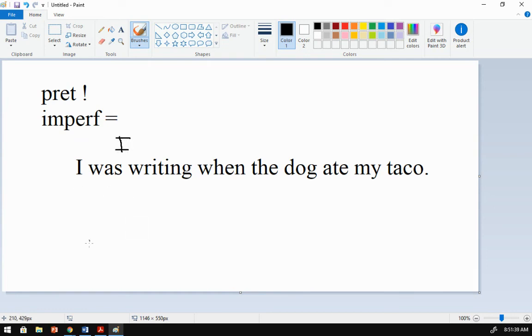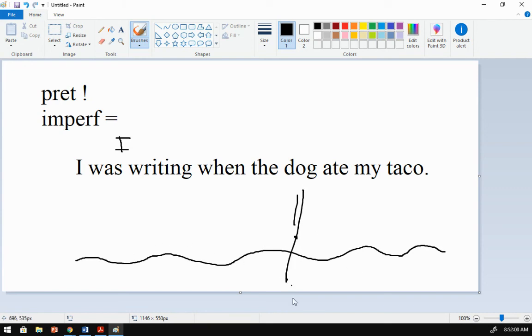I was writing. This is going on in the background. Imagine a stage in the background. I'm over here writing. I was writing. I was writing. All of a sudden, the dog ate the taco. This interrupted. I was writing, suddenly, bang, the dog ate the taco.